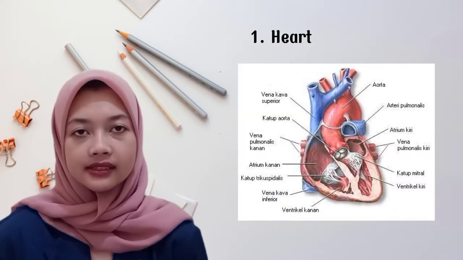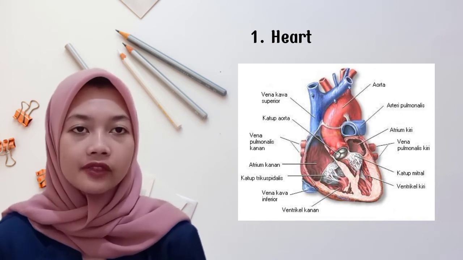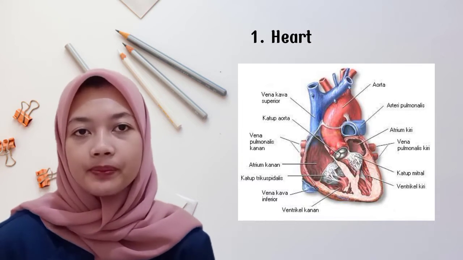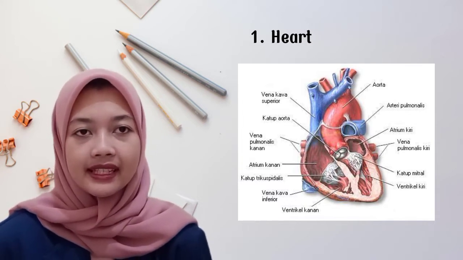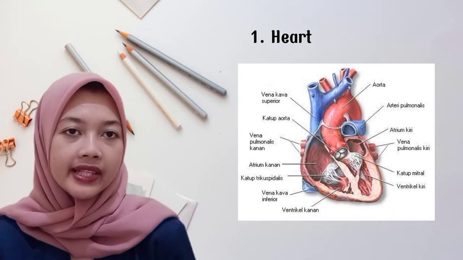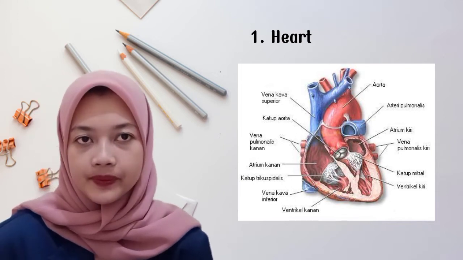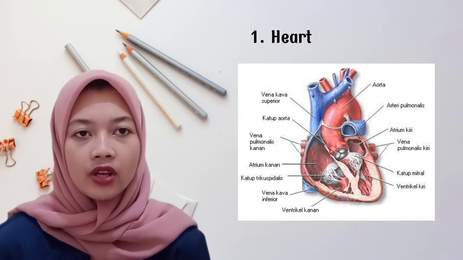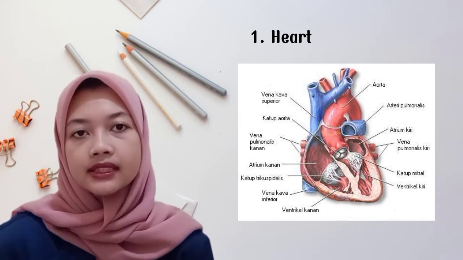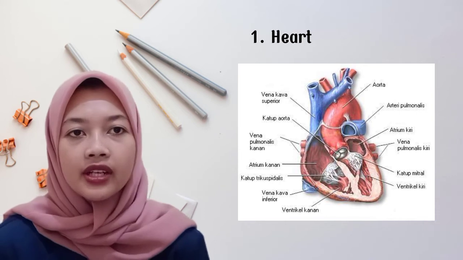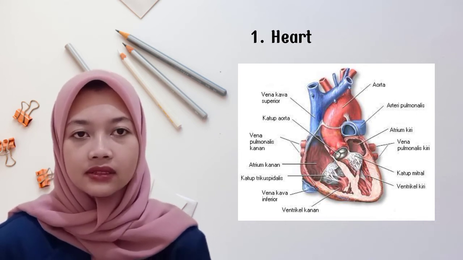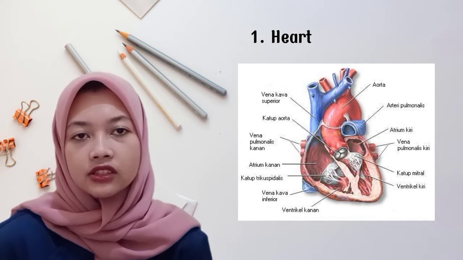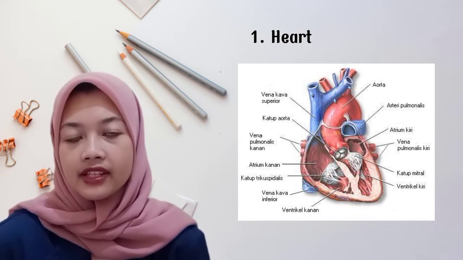Number 1. Heart. The control center for blood circulation is the heart. The heart functions to pump blood throughout the body. The heart is located in the left chest cavity. The size of the human heart is the size of each of our fists. Do you know how the heart works? The heart works continuously. If our heart stops working, then we will die.